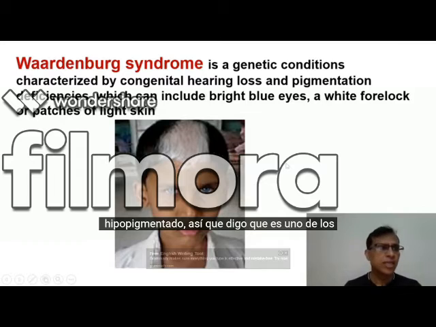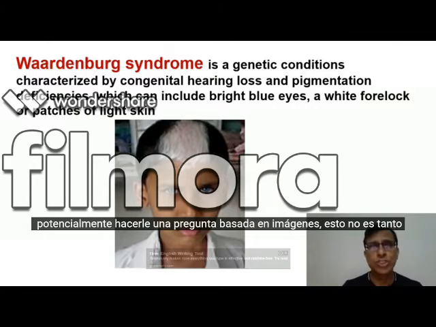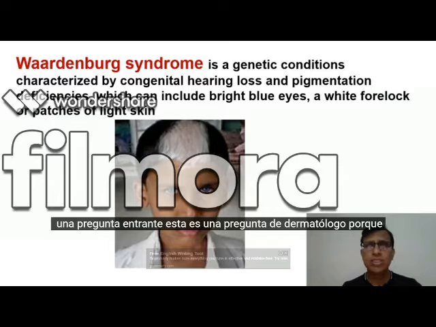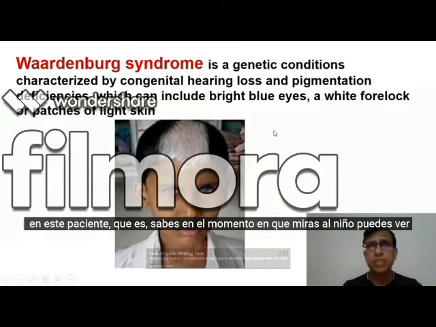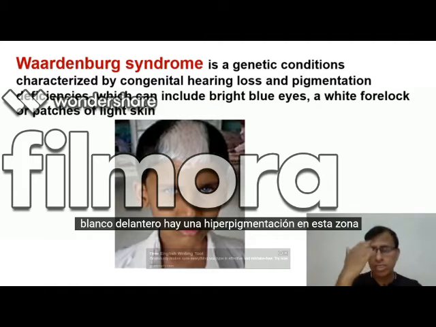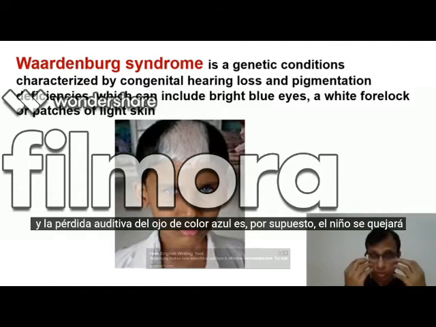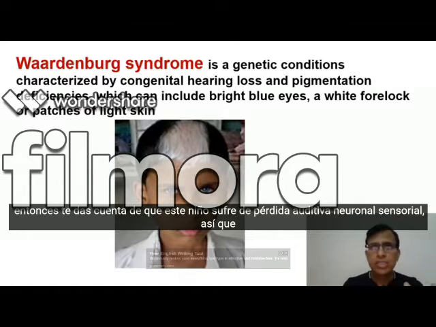So this, I'll say, is one of a very important syndromes where they can potentially ask you an image-based question. This is not so much an ENT question, this is a skin dermatology question, because hypopigmentation is the predominant problem in this patient, which is, the moment you look at this child, you can see all these changes, this very strange kind of look. There is a white forelock, there is a hypopigmentation in this area, and the blue colored eye. Hearing loss is, of course, the child will complain that I can't hear properly, and then when you investigate, then you realize this child is suffering from sensory neural hearing loss.